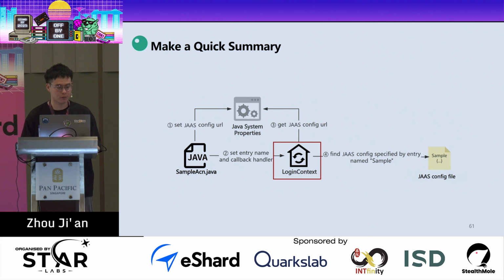So let's make a quick summary of the previous code. First we set the JAAS configuration in the system property, and then we pass the entry name and callback handler to get an instance of LoginContext. The LoginContext will get the JAAS config URL from the Java system property, and it will find the JAAS config entry specified by the name Sample.